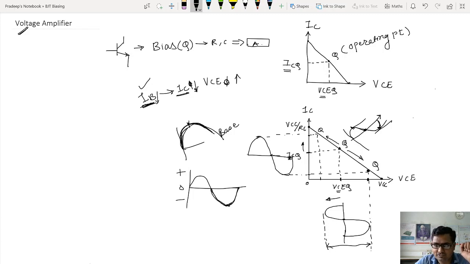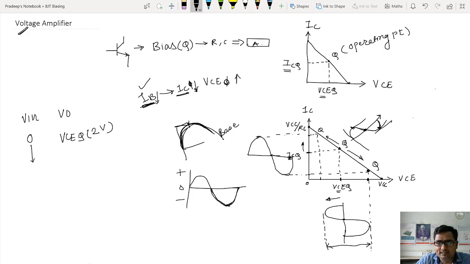The original position is ICQ. When input voltage is equal to 0, it is not necessary that output voltage must be 0. When input voltage is 0, then what is the output voltage? Output voltage is VCEQ, maybe it is 2 volt or 3 volt, whatever the value is. Then input voltage goes to maximum.